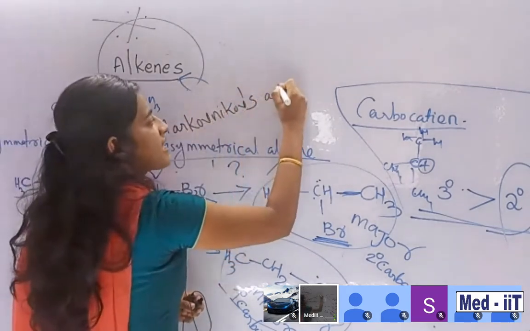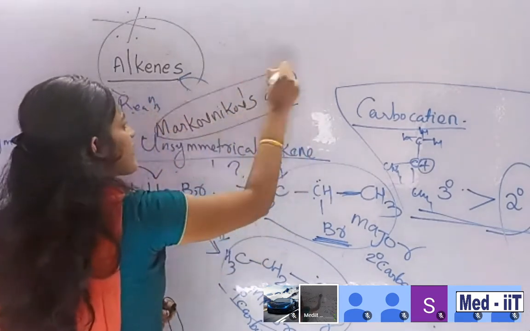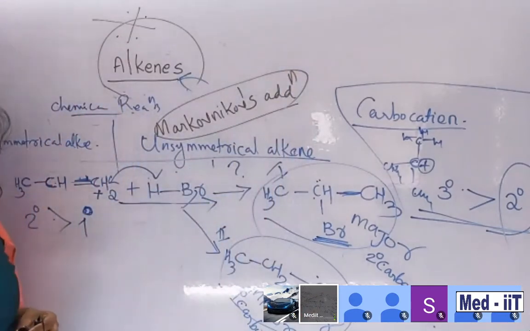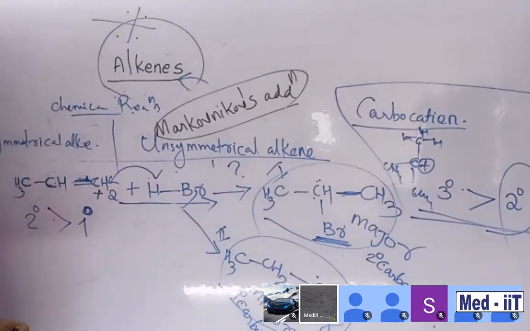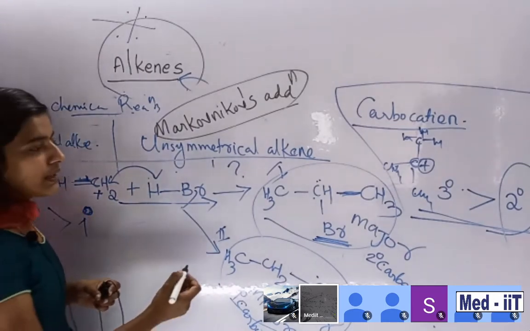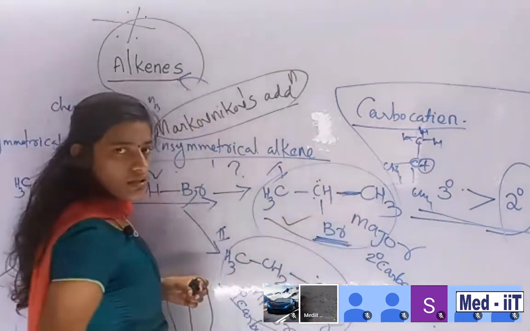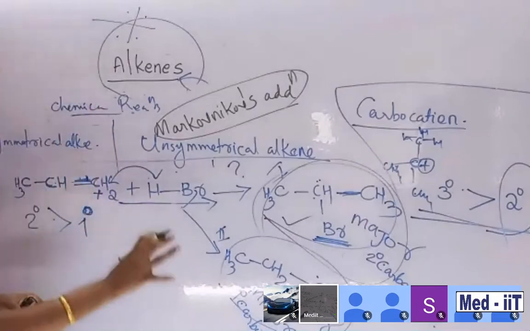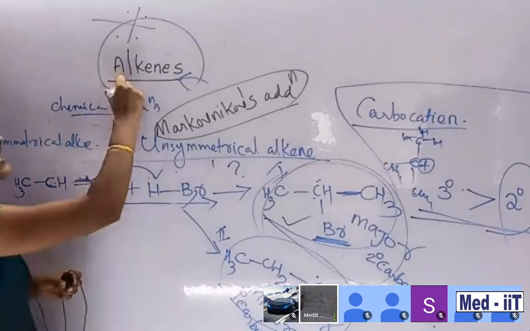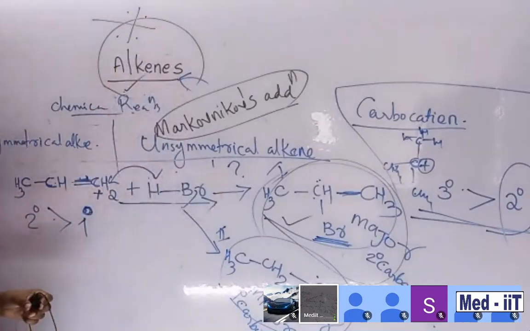This famous reaction is called Markovnikov addition because we want to check the stability of the carbocation. Which one is more stable? Tertiary is stable. You want to add like this. You want to consider this the major one. I think this is the famous reaction in the addition reactions of alkenes. That is called Markovnikov addition.